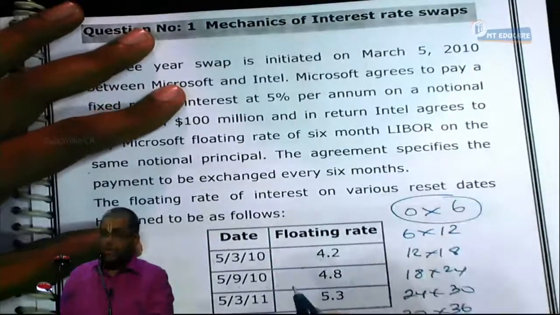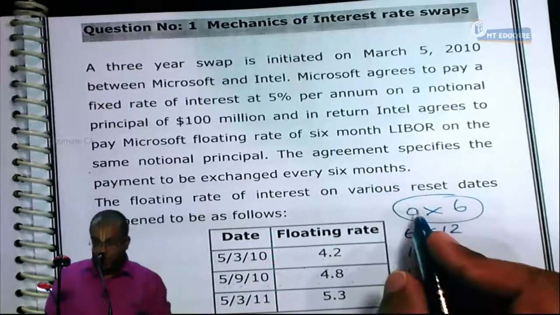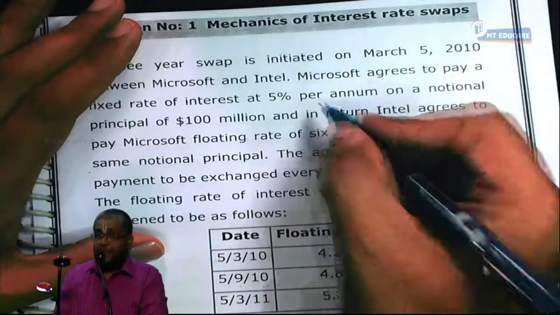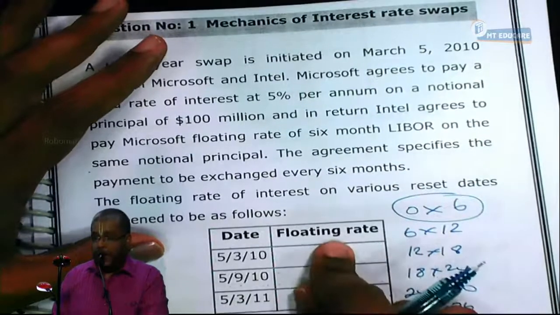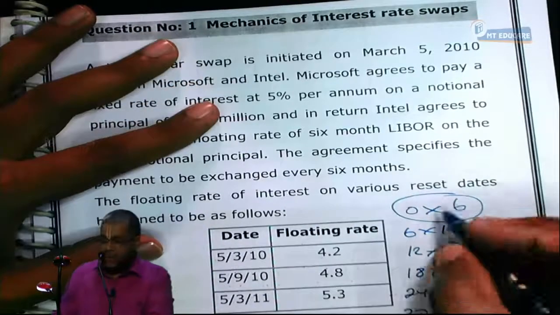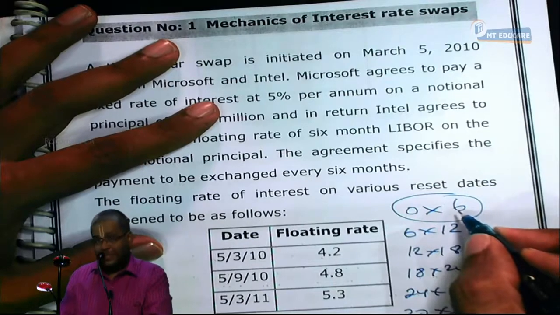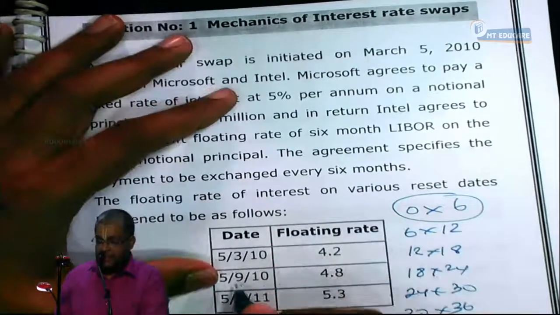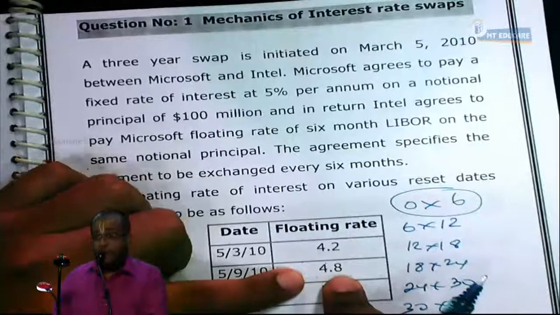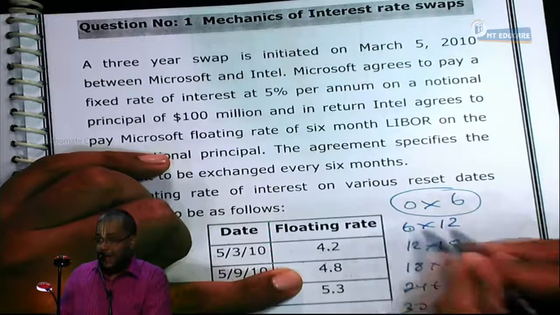Okay, now 0/6. The first fixing date is the first swap date itself, the initiation date. Today the floating rate is 4.2. What is the fixed rate? 5. So Microsoft is going to receive 4.2 and pay 5%. So he is making a 0.8% loss. This 0.8% loss determined today, Microsoft has to pay after 6 months. At the end of 6 months, 5th September, the floating becomes 4.8. So Microsoft receives 4.8 and has to pay 5. It books a loss of 0.1. So the loss is fixed on the 6th month.